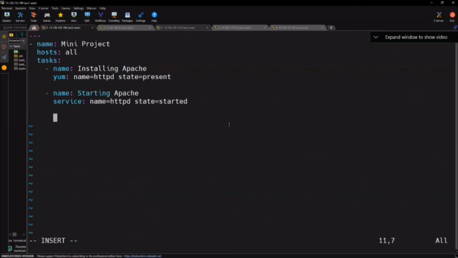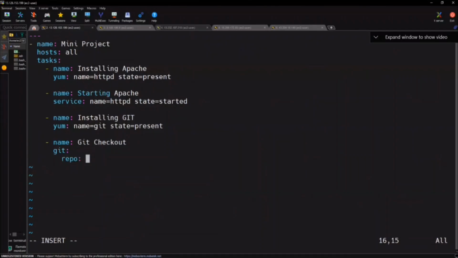Here, I'm saying to check out or copy the code from Git. In order to do that, we need to install Git first of all or not? So what's the command to install? Name: Installing Git. Yum module, name is equal to git, state is equal to present. Nice. Now I call it Git checkout. There is a module called git itself. And here we need to mention the repo name.